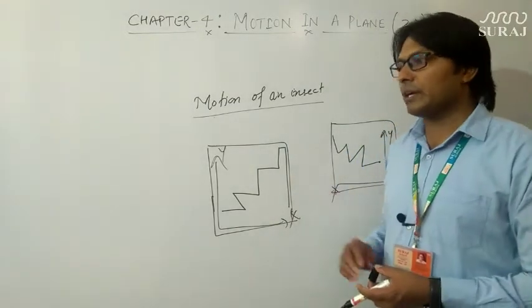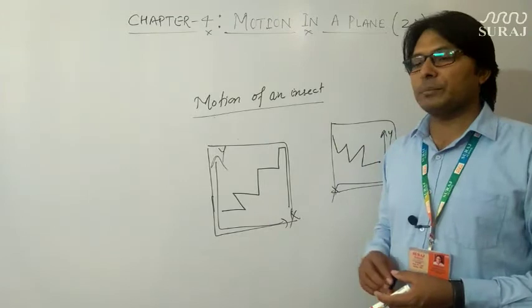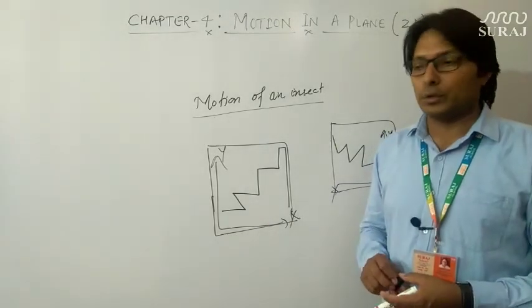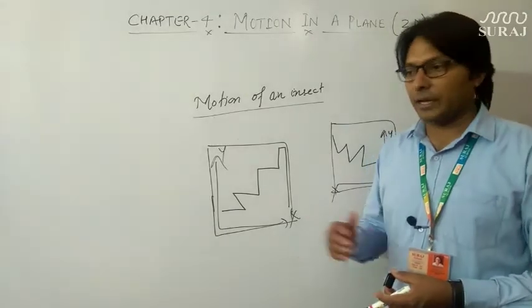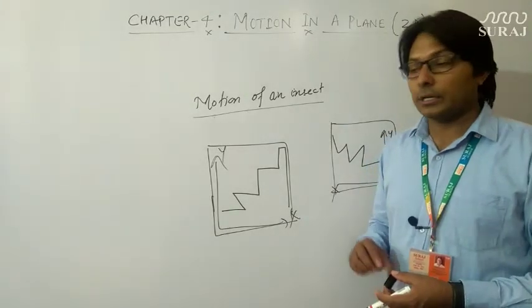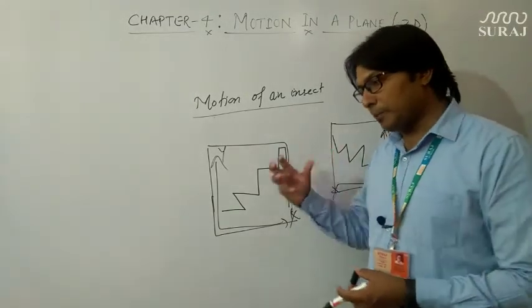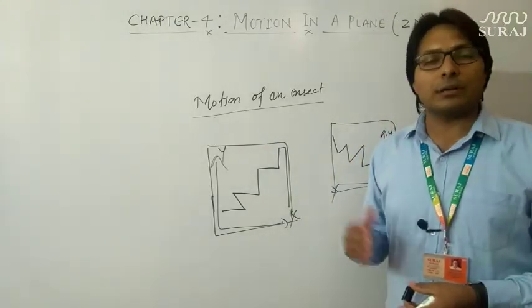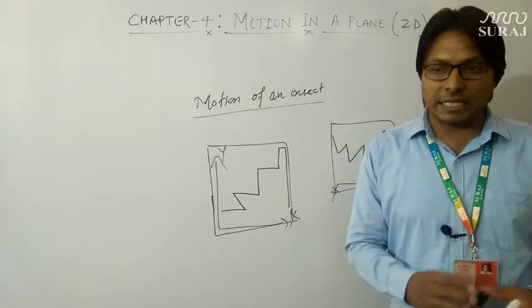Because whenever we are talking about motion in a plane, we frequently require directions, the vectors. Therefore it is appropriate to first discuss what vectors are and what scalars are.